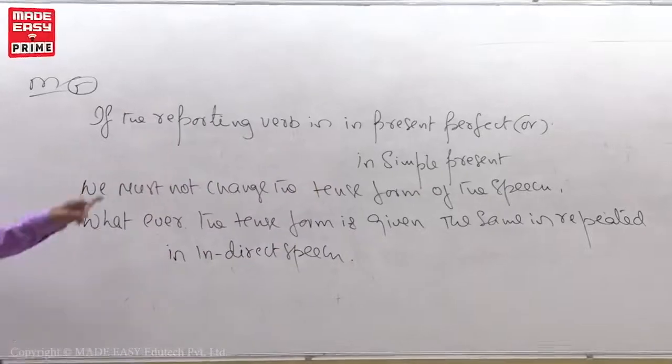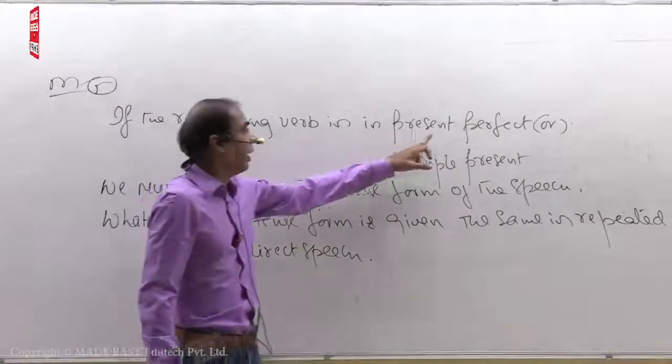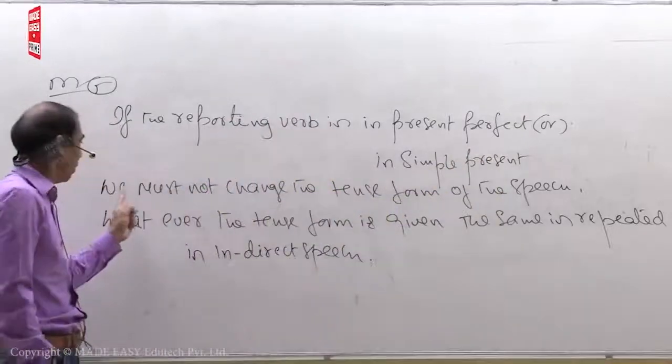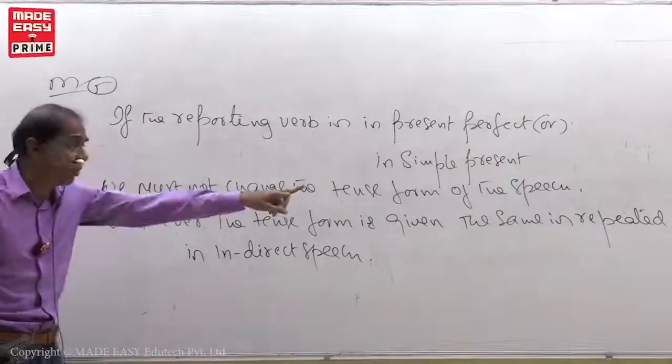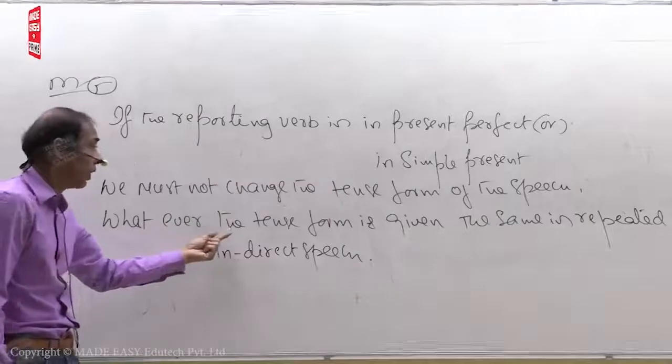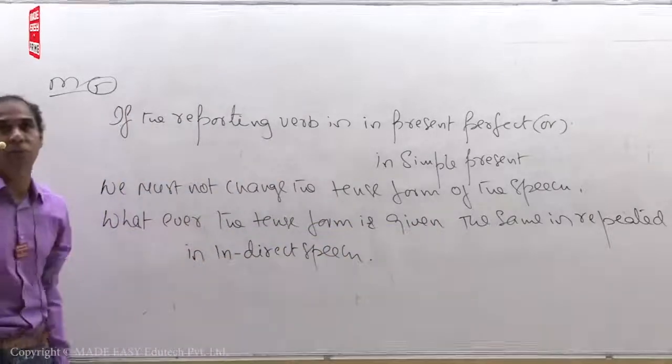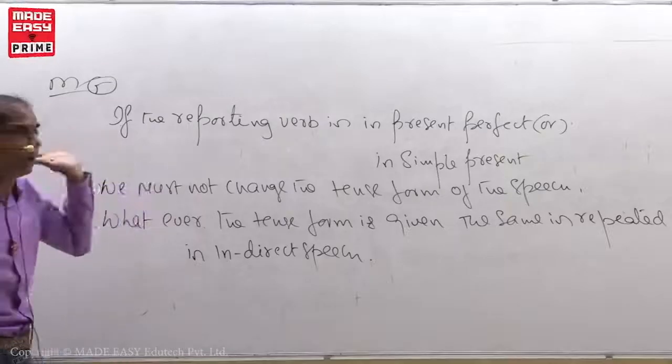See, if the reporting verb is in present perfect or in simple present, we must not change the tense form of the speech. Whatever the tense form is given, the same is repeated in indirect speech. What is all this? I'll explain. Observe.